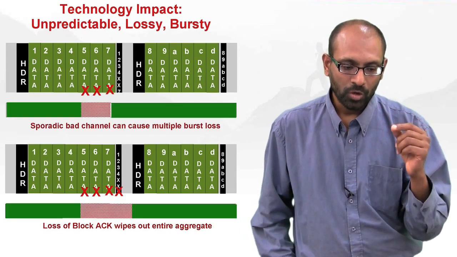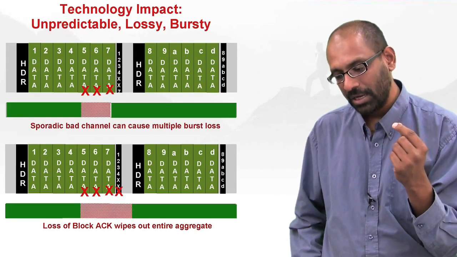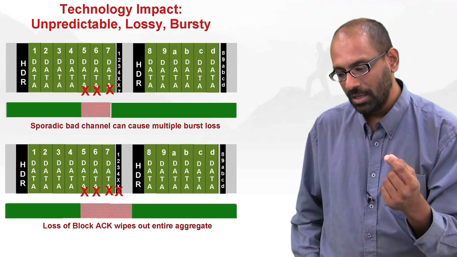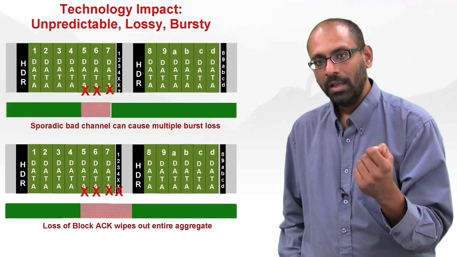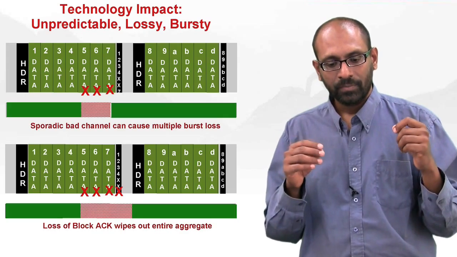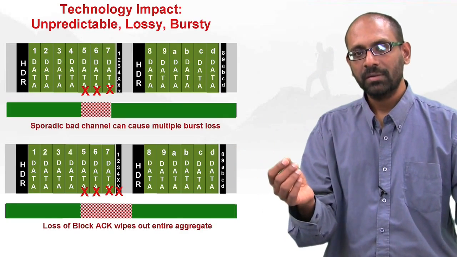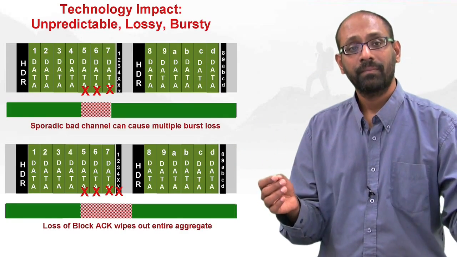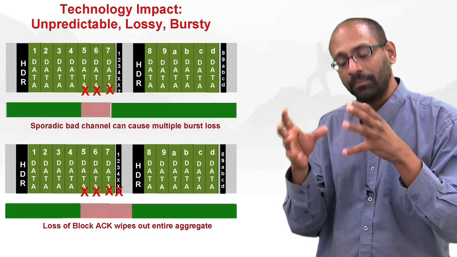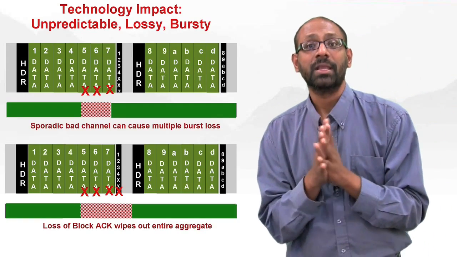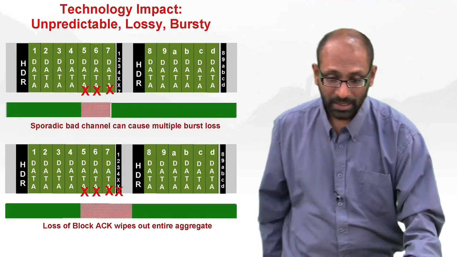And the way 802.11 ABG rate adaptation algorithms have historically been used, they use loss as a measure. It's a very different thing losing 10 packets in a row every 100 frames as opposed to losing one every 10. This burstiness completely changes the way one needs to think about 802.11n. That's the sort of core technology implications.